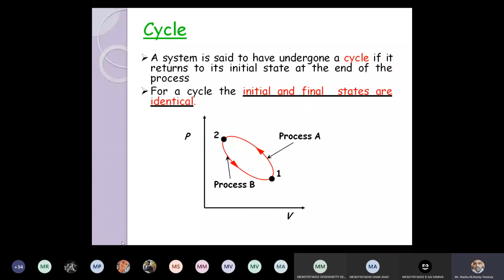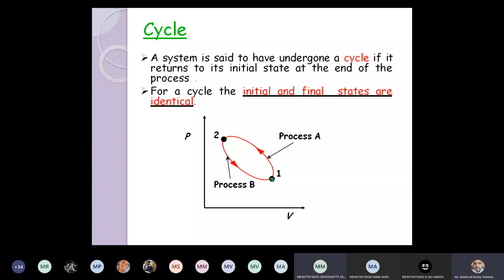Now we'll discuss what a cycle is. A cycle is nothing but a closed loop. Where the system started its state, it should again come back to the same state. If the system comes back to its same position after passing through a series of states, then we can say that it has completed one cycle. So the definition is, a system is said to have undergone a cycle if it returns to its initial state at the end of the process.